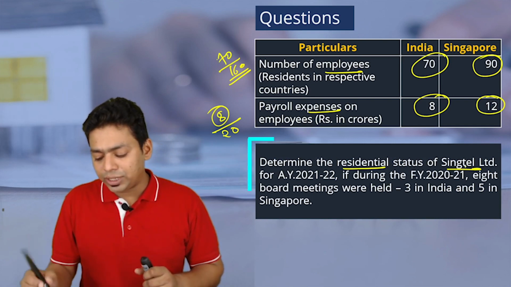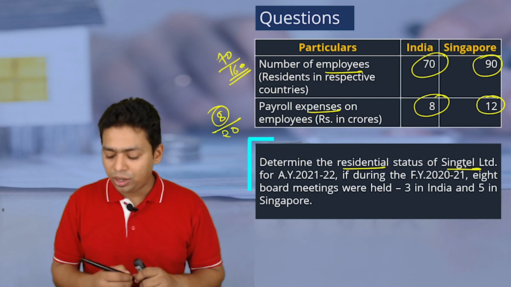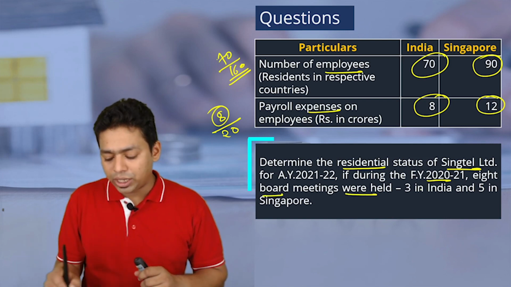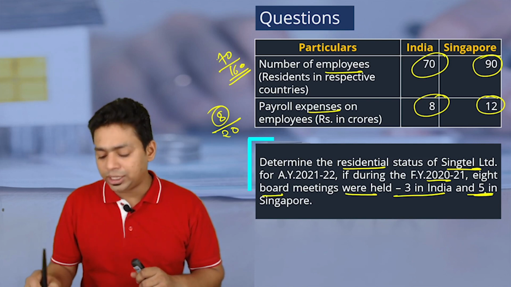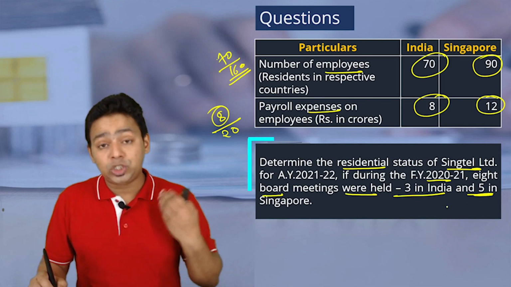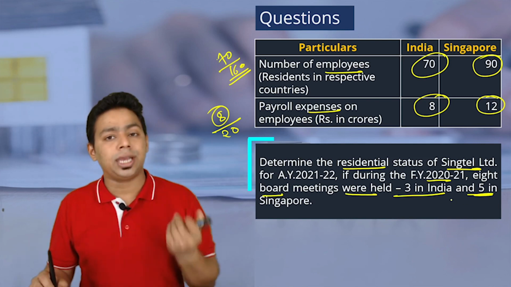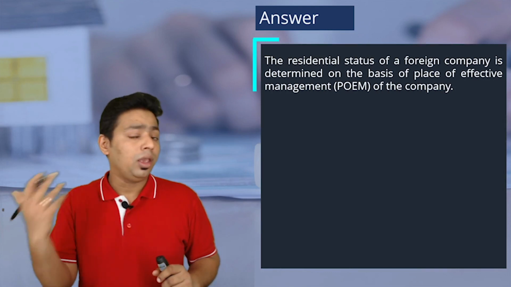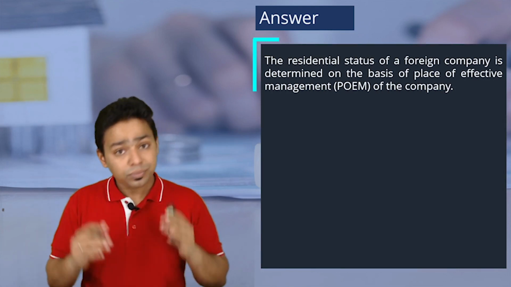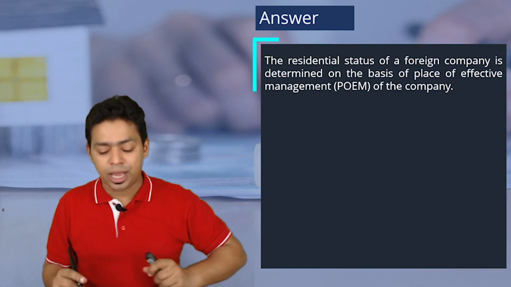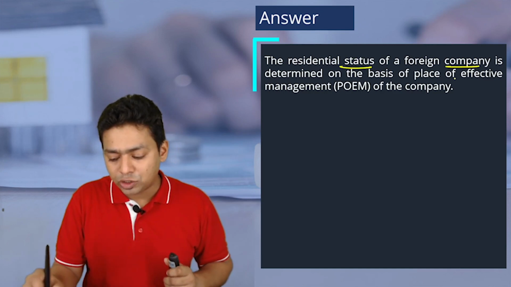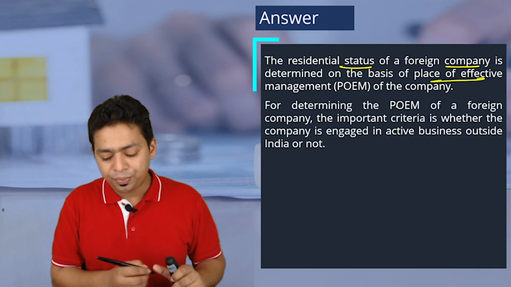Determine the residential status of Singtel Limited, which is a Singapore-based company. During the previous year 2021, 8 board meetings were held, 3 in India and 5 in Singapore. So obviously, the majority of board meetings are held in Singapore. Let's look at the answer. I hope you got the answer. It is going to be a non-resident entity. POEM looks like it is outside India. The residential status of a foreign company is determined on the basis of place of effective management of the company.